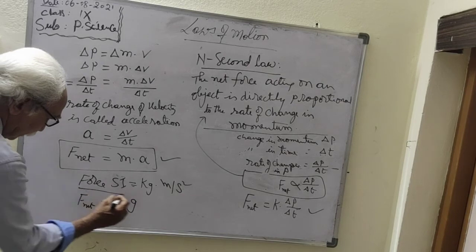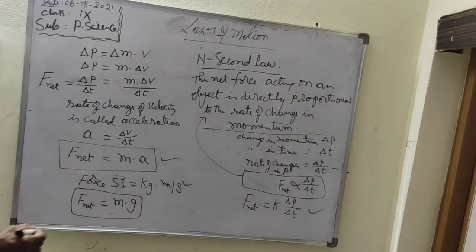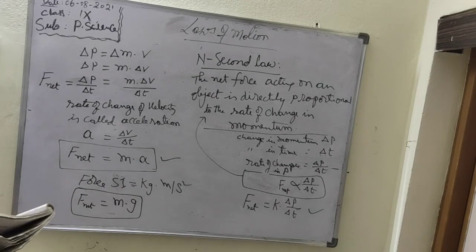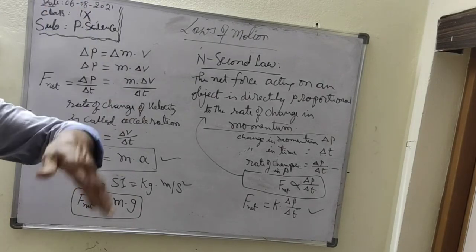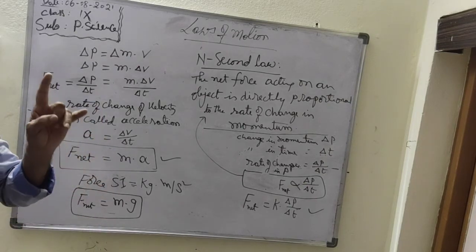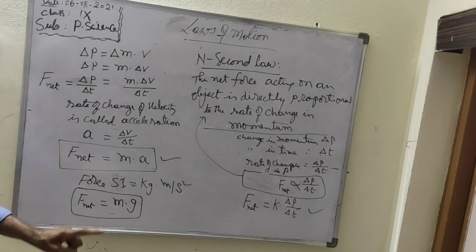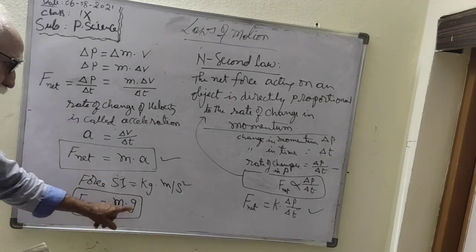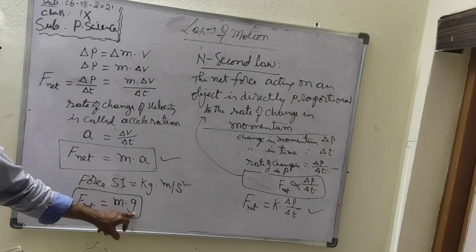This you can apply when the body is under the gravity force. When the body is moving either in the upward direction or downward direction under gravity force, then also the momentum of the object changes. In that case, we can say net force is equal to m into g. g is the acceleration due to gravity.